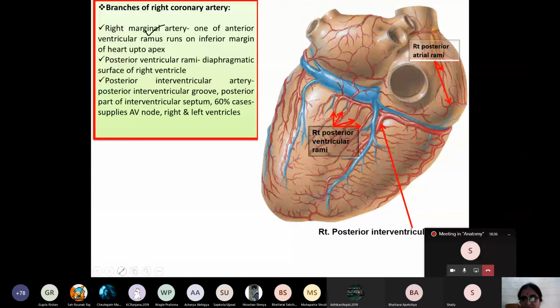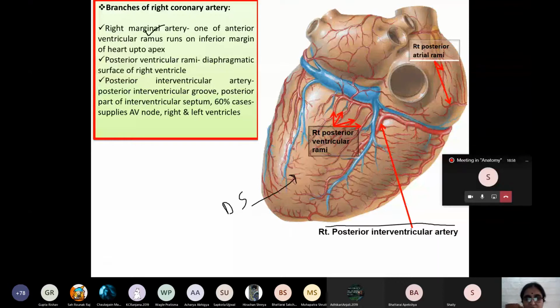In addition to it, the terminal branch. The terminal branch is here. You can see this is the terminal branch, the posterior interventricular artery. This posterior interventricular artery runs in the posterior interventricular groove. Which groove is this, my dear student? This is very important for spotter, that's why I have mentioned it. It lies in the posterior interventricular groove.